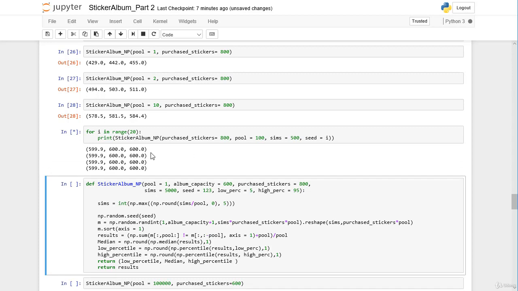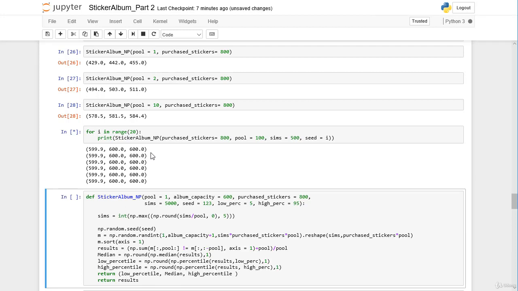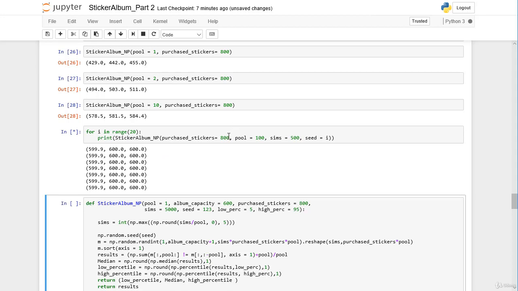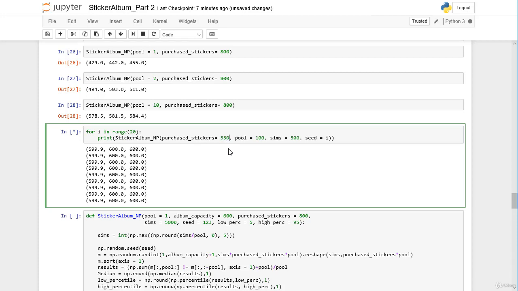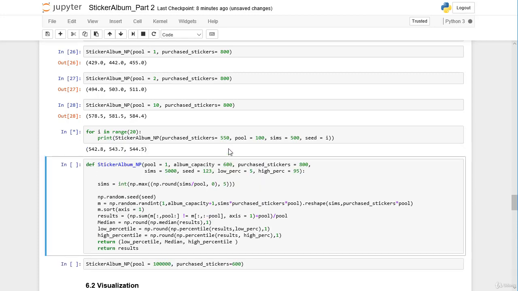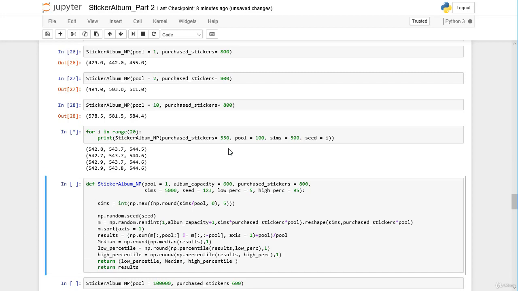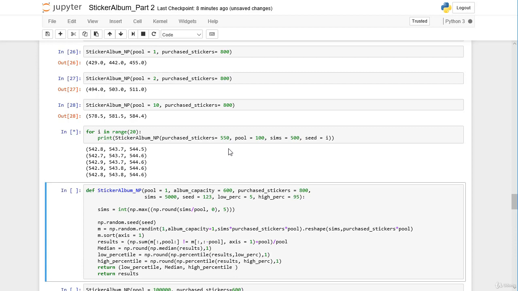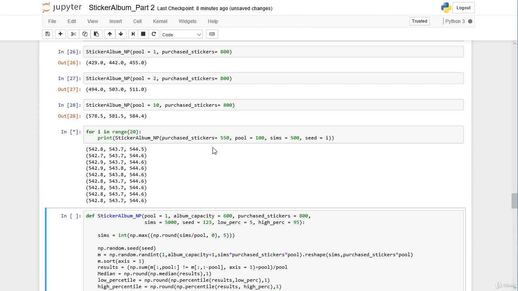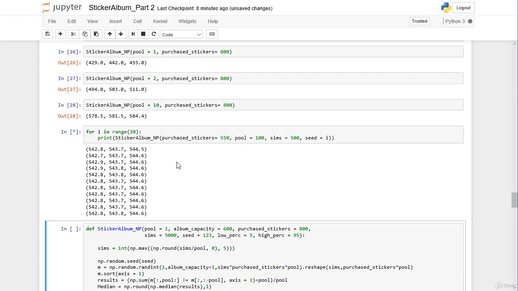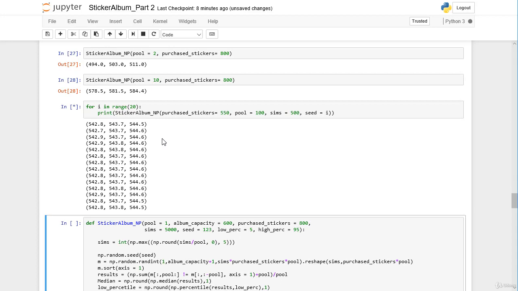Now we can see we are actually too close to 600, and at 600 there's no variation anyway, so maybe we have to reduce our purchase stickers so we end up in the more moderate part of the curve. Let's say 550. Now we can see with a pool of 100 people and 500 simulations, there's only very little variation here.